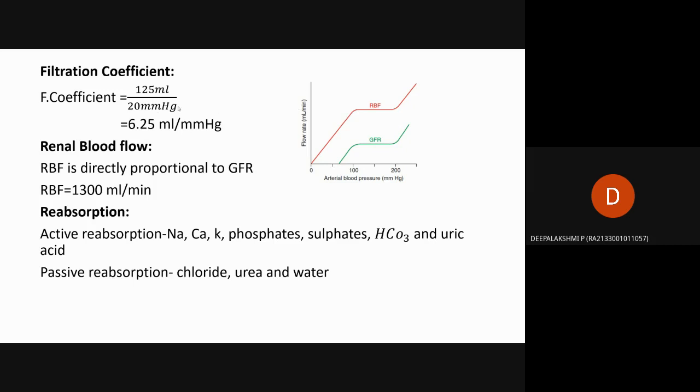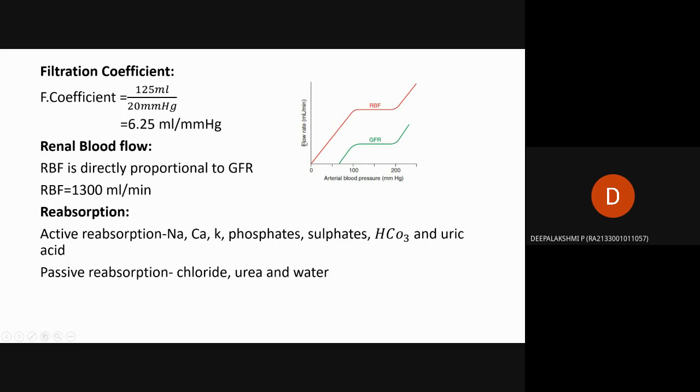Here the renal blood flow, the blood entering the kidney, is equal to 1300 ml per minute, which is directly proportional to the glomerular filtration rate. That is, how much blood is entering the kidney determines the filtration rate in the glomerulus. In the graph, the x-axis is arterial blood pressure and the y-axis is blood flow rate.